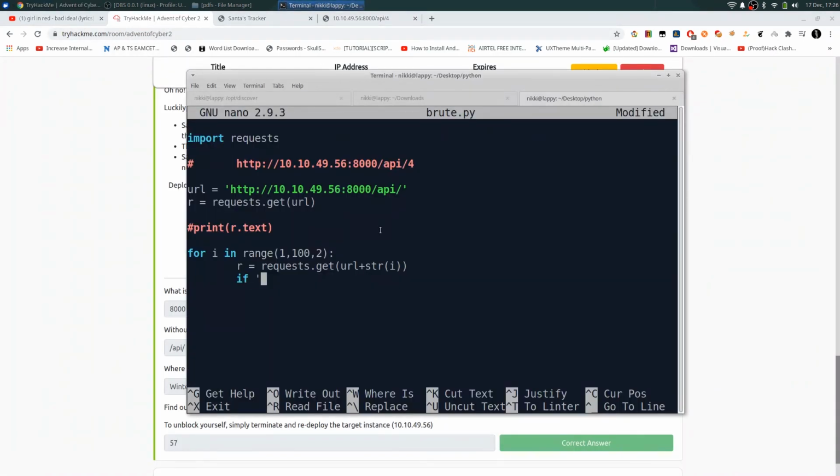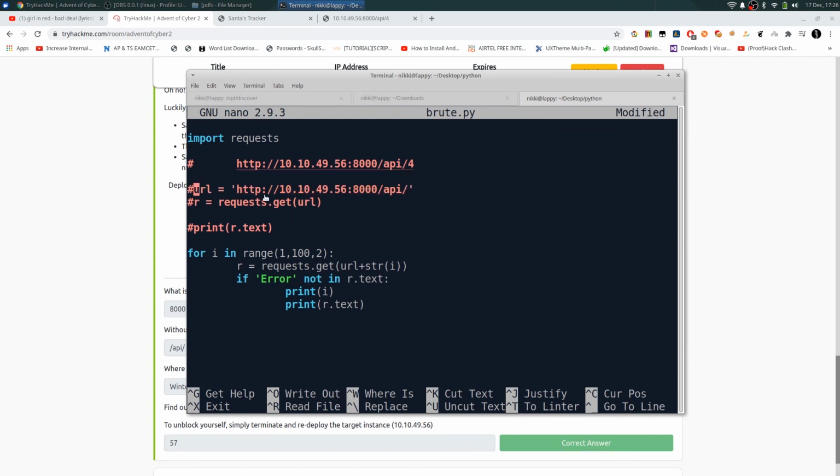If error not in r.text, whenever there is no error message in our response, I'm going to print out the key, the i value, and also print the r.text. I can simply comment out these two statements.